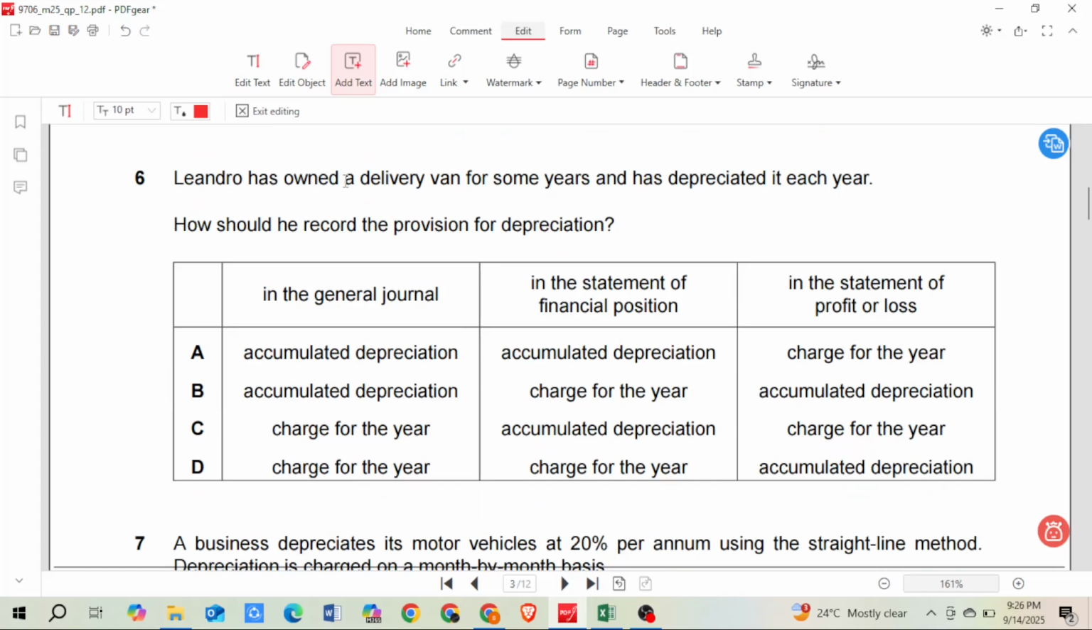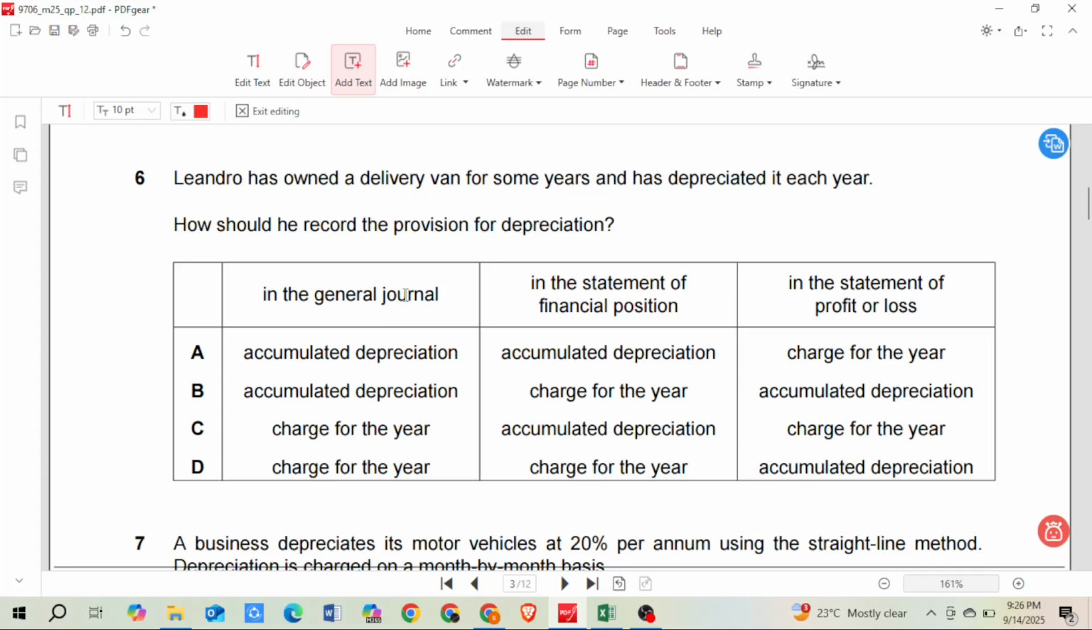Lendro had owned a delivery van for some years and had depreciated it each year. How should he record the provision for depreciation? So what should we write for provision for depreciation? How do we record the depreciation transaction? It's very simple.